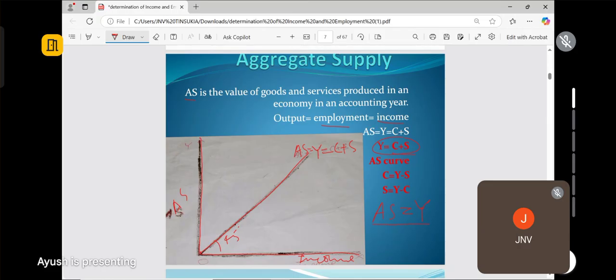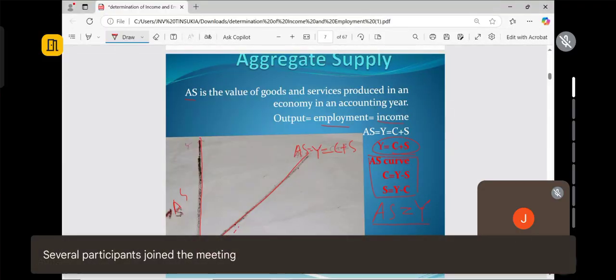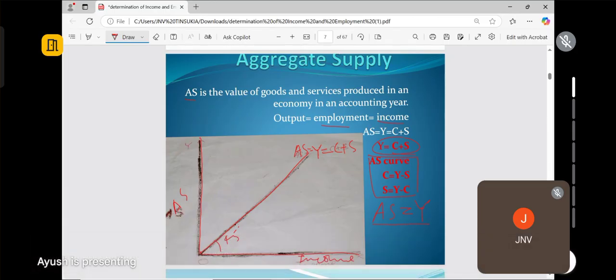And for further, we will require this formula also. If Y equal to C plus S, then C equal to Y minus S, or S equal to Y minus C, if you want to find out S for saving, C for consumption. So Y equal to C plus S, the income, either you will use for consumption or saving purpose. If you want to find out consumption from this formula, we can use C equal to Y minus S. And if you want to find out saving, then this will be the formula. So here we came to know about the aggregate supply.